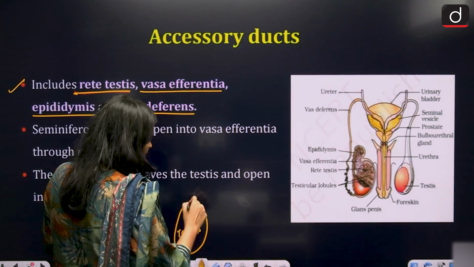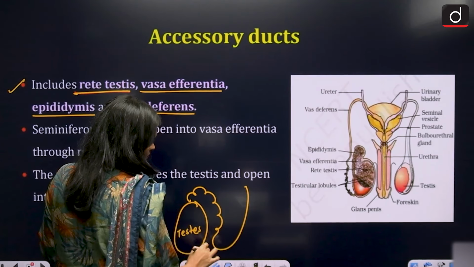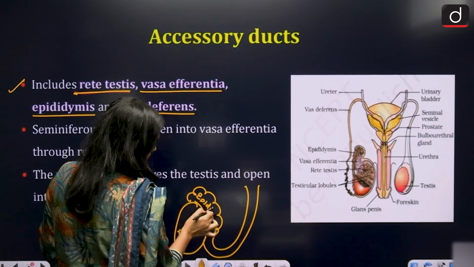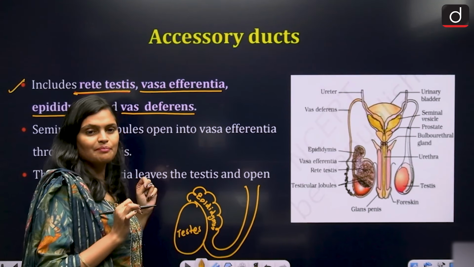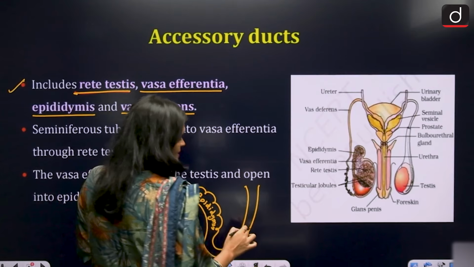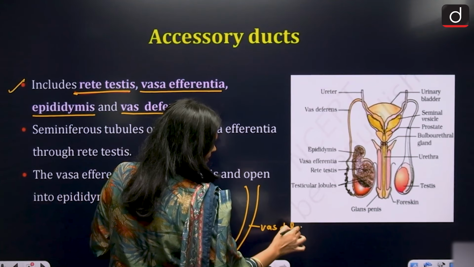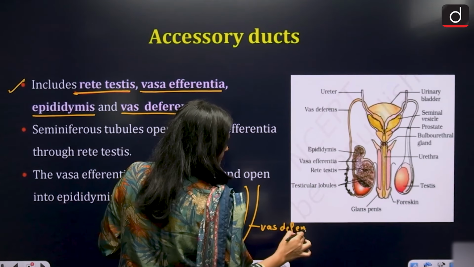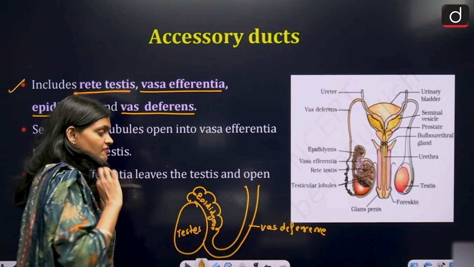Above the testis, you have this, the epididymis. All right, and what is this? This is the vas deferens. Okay, this is the vas deferens.